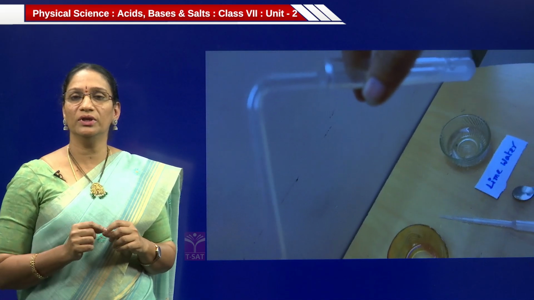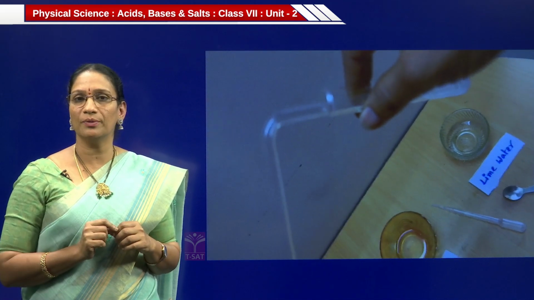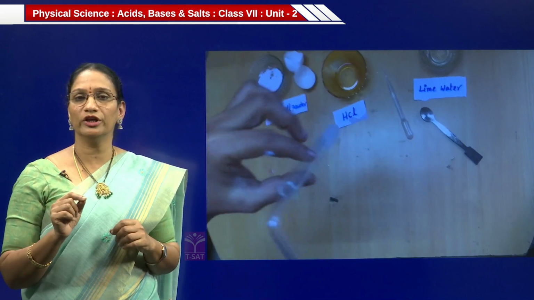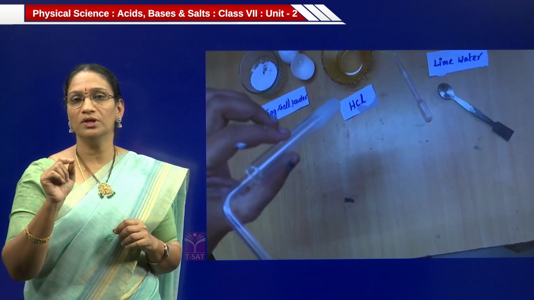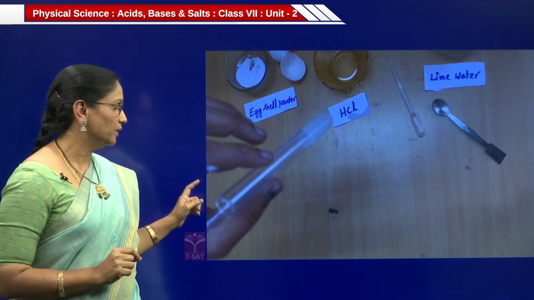Observe carefully. Some bubbles we are observing. The bubbles are nothing but carbon dioxide. This carbon dioxide will turn the lime water into milky white. So here is the color change. So it indicates the liberation of carbon dioxide.